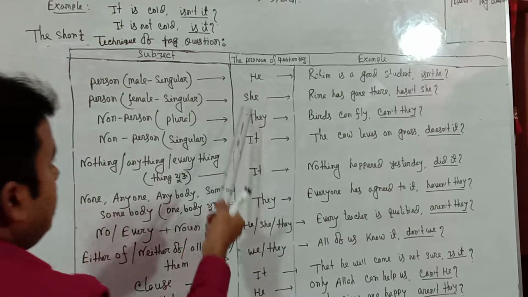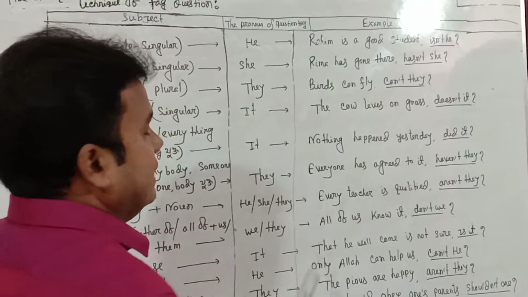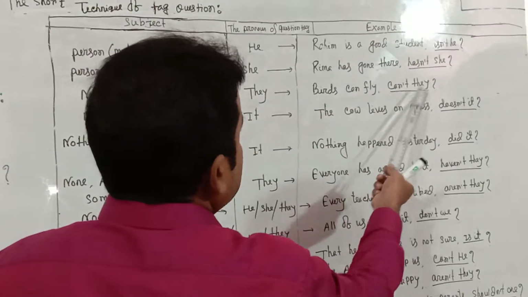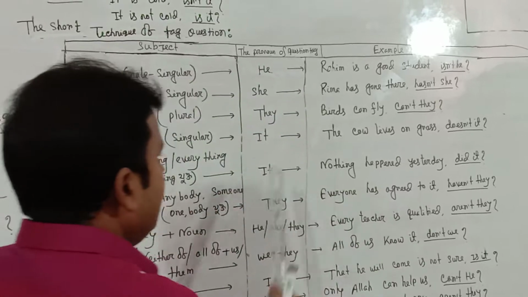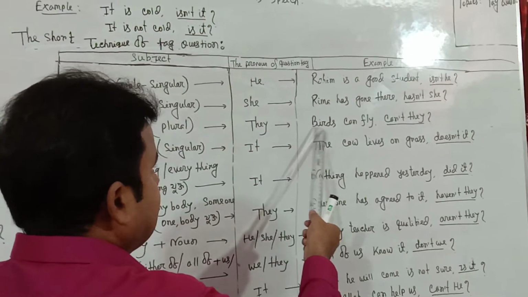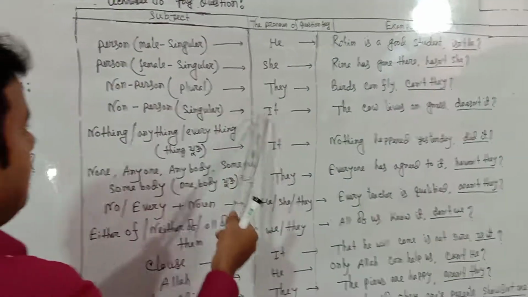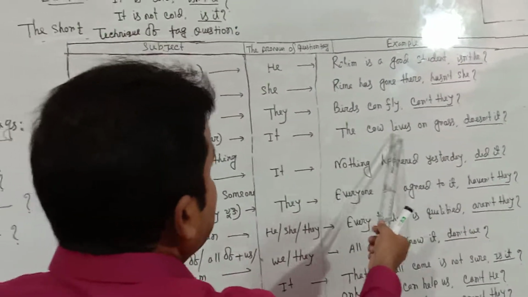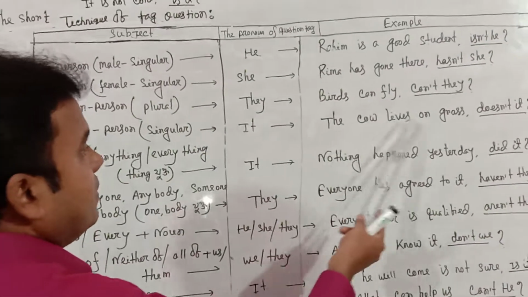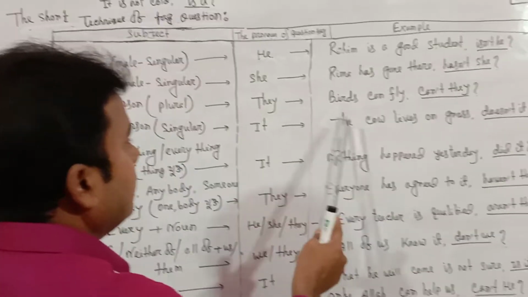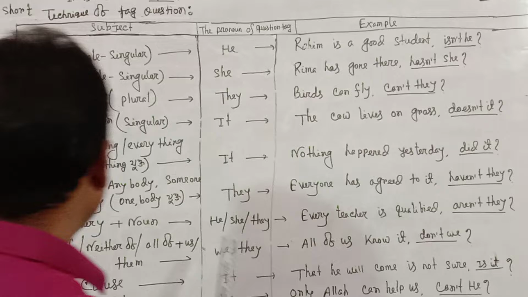The statement is affirmative, so the tag question will be negative. Non-person, plural: the pronoun of the tag question is they. Birds can fly, can't they? Birds is plural. Non-person singular: the pronoun of the tag question is it. The cow lives on grass, doesn't it? The statement is positive, so the tag question will be negative.